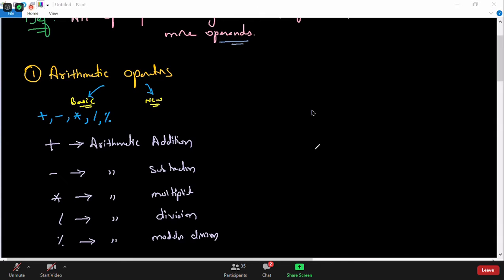First of all, let us talk about how they work when we combine them with our expression or with different operands. So these are the basic or common arithmetic operators available, and these are the new or special operators available. An arithmetic operator actually performs an operation between an integer and